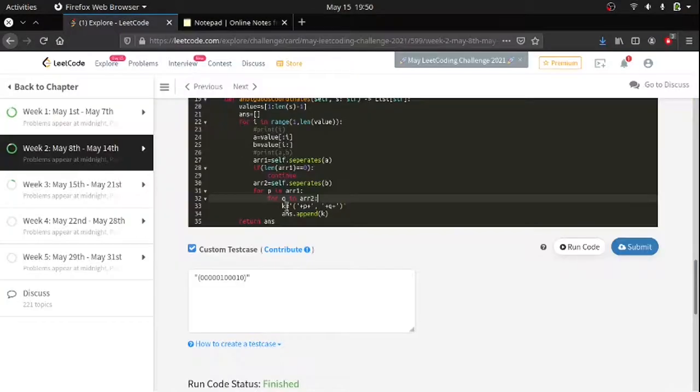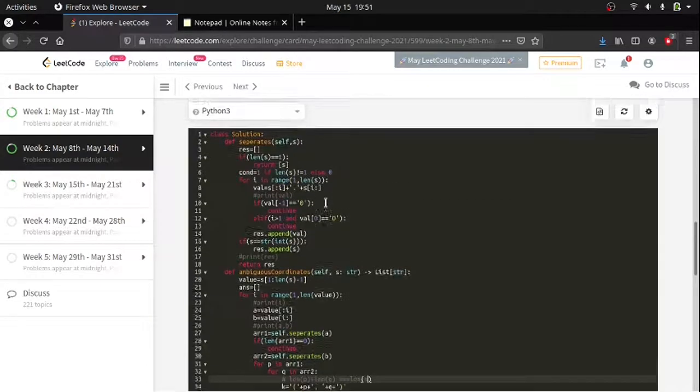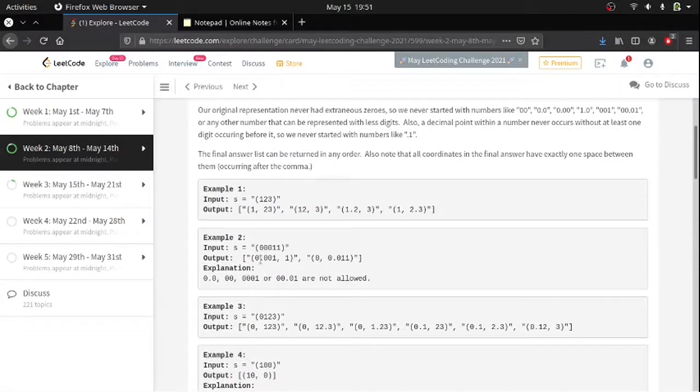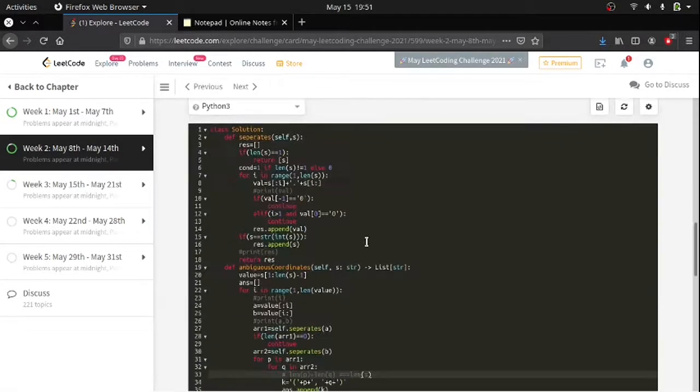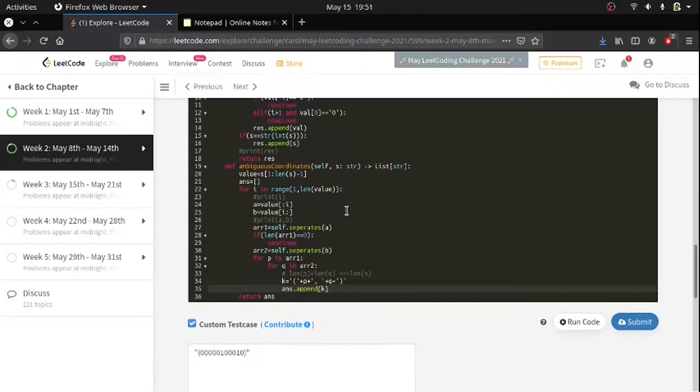While adding this, we have to check the condition: length of p plus length of q shall be equal to length of s. When this is satisfied, we can divide the given number into the required coordinates, right? If that condition is true, only then are we going to append it into the answer array. So this is another way you can do it.